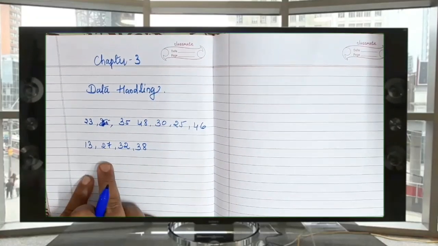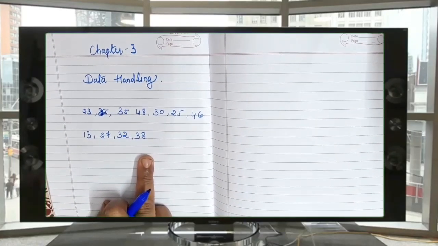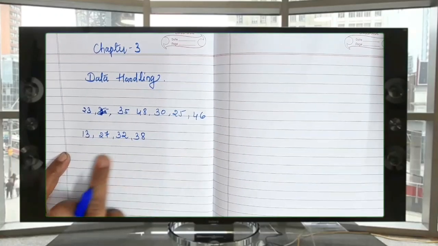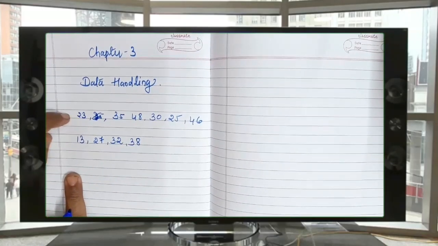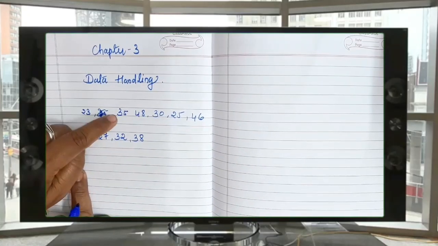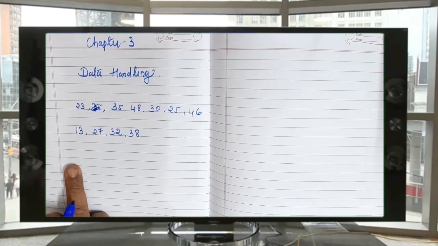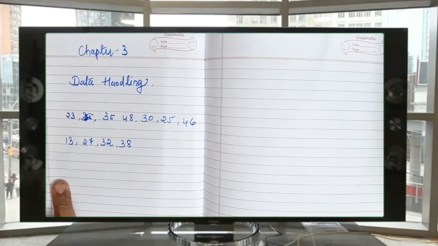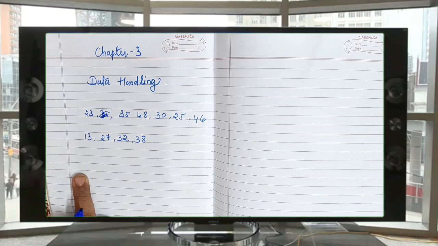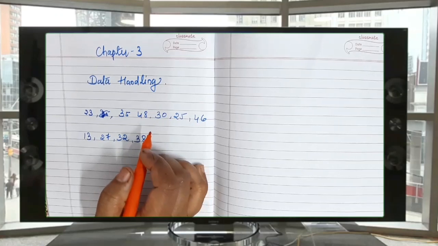This is what the teacher wrote. This is also one kind of data only. She collected the data. But here see, this is not that much systematic way. 23 means who's this? What is his roll number? 35 means what is this? Marks. Just by seeing we can't understand what these are. So we put all this data in the tabulation. The next step comes, that is organization of data. So how we organize this data, that is important.